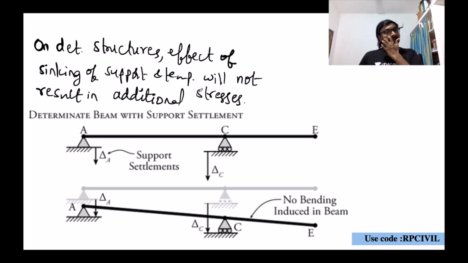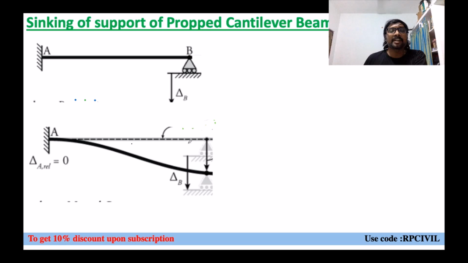Why? Because they are free to expand and free to contract. Whenever they are free to expand and contract, no resistance will be there. No resistance means no stresses, right? But in case of indeterminate structures, more supports are there and support reactions are higher. So obviously you will get additional stresses and additional movements because of sinking and temperature.